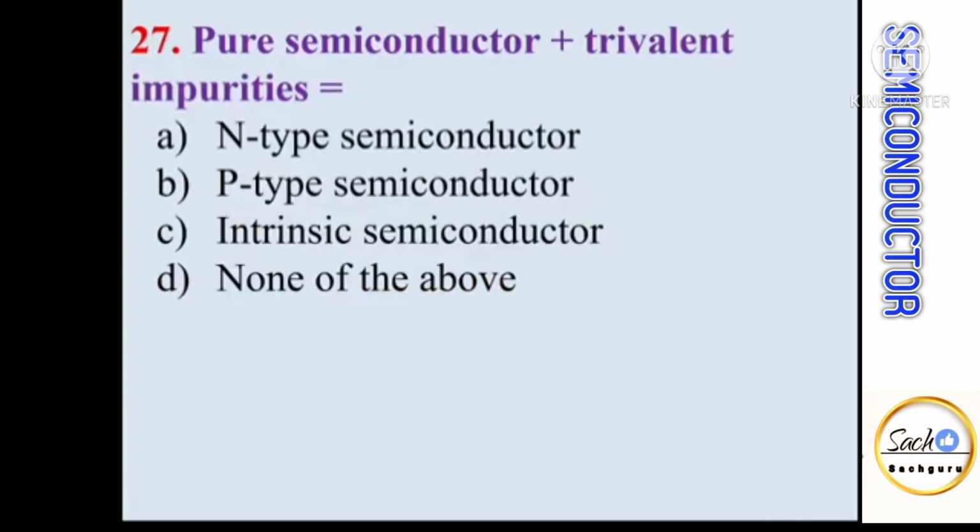Pure semiconductor plus trivalent impurity is equal to, so whenever a trivalent impurity atom is added to pure semiconductor, then a p-type semiconductor is formed. Pure semiconductor plus pentavalent impurities, we know that whenever pentavalent impurities are added to pure semiconductor, then an n-type semiconductor is formed.